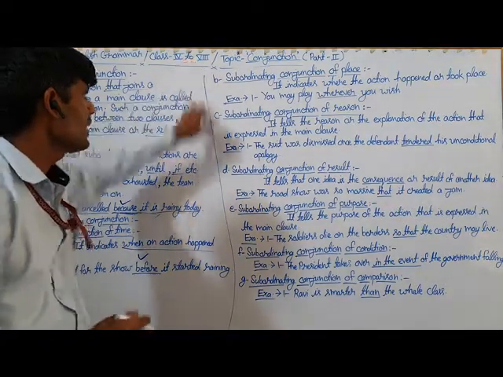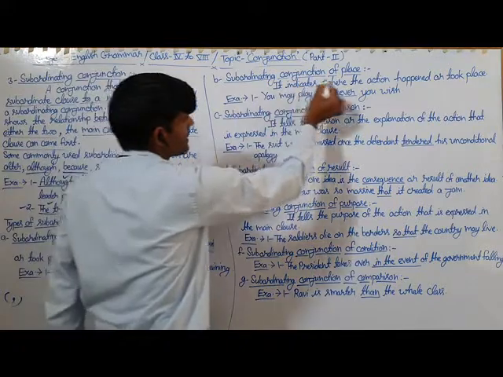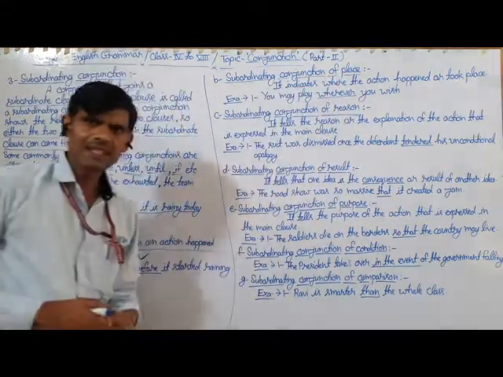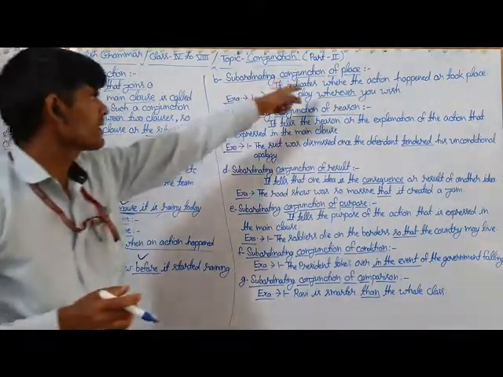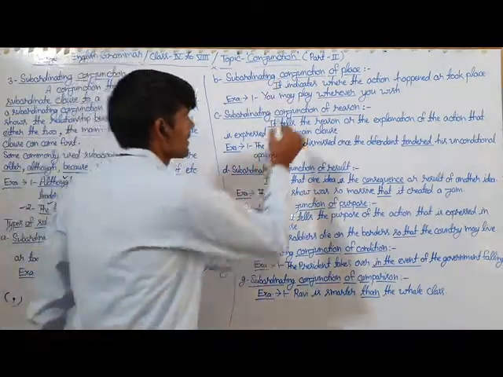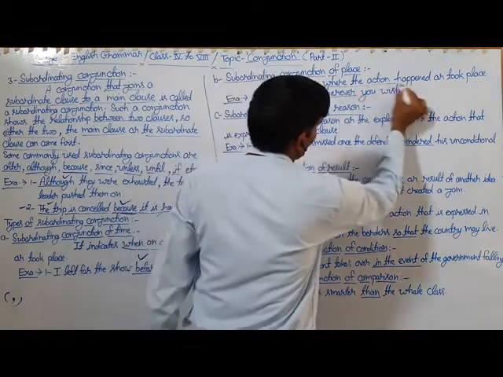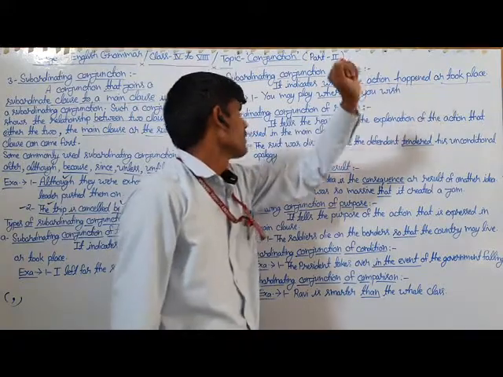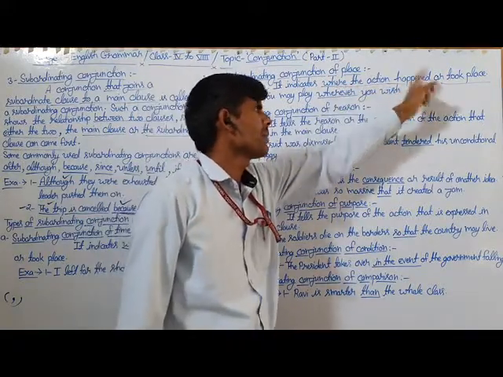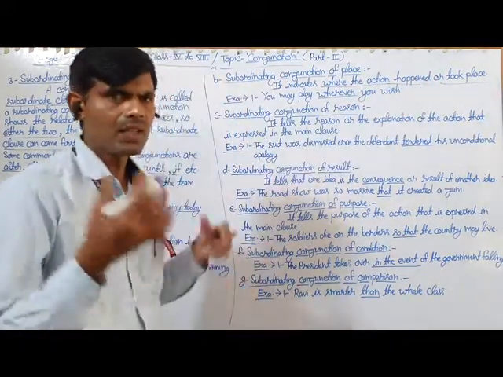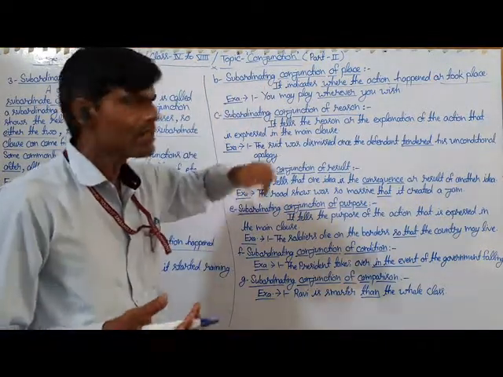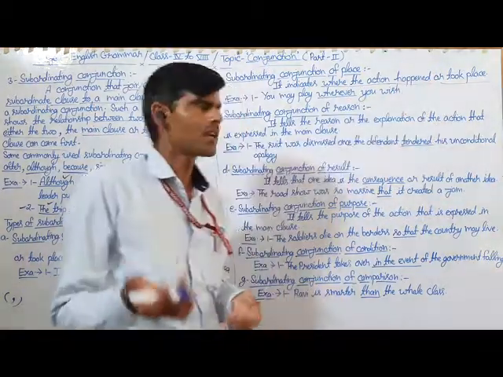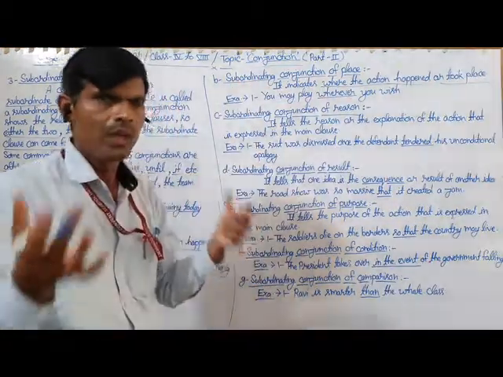Here is the next one, and that is the subordinating conjunction of place. It indicates where the action happened or took place. The subordinating conjunction which expresses where the action happened or took place is called the subordinating conjunction of place.